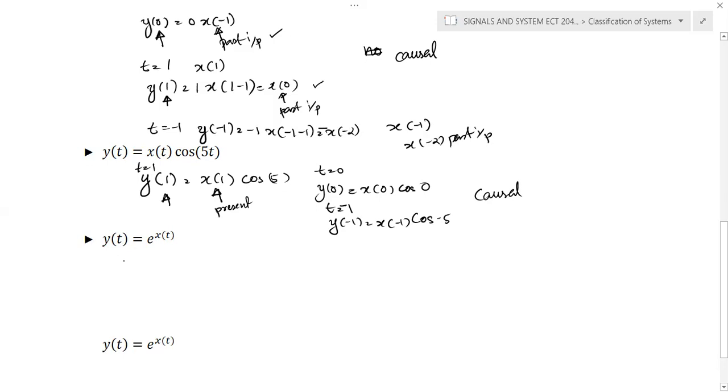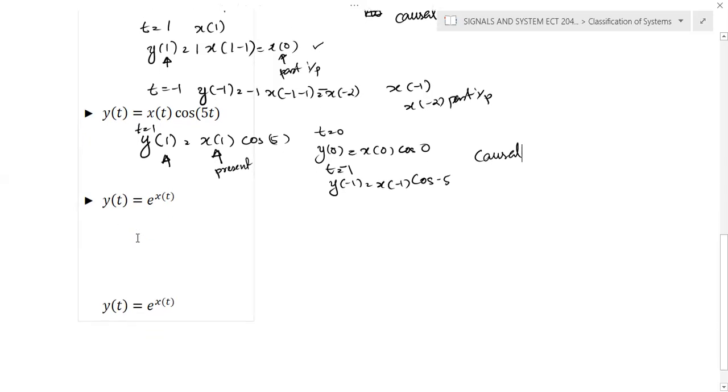Again, the exponential signal: y of t is equal to e raised to x of t. If you substitute different values, t is equal to 0, t is equal to 1 and t is equal to -1, we are evaluating at 0, a positive value and a negative value. That's why we are choosing different values; you can choose any value randomly. So y of 0 becomes e raised to x of 0.